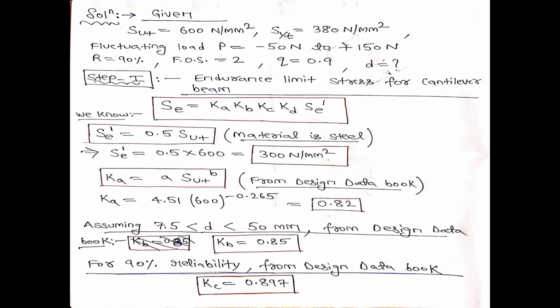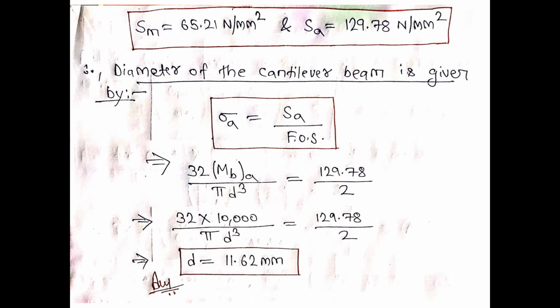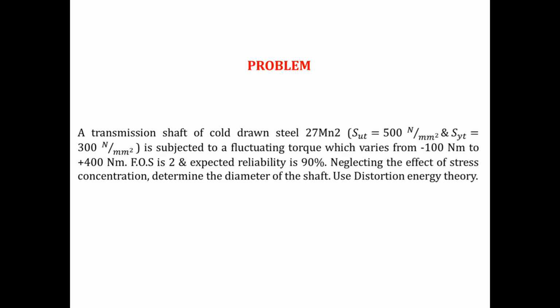But in my problem, what is given to you? Fluctuating torque is given to you. Let us denote torque by M suffix t. That is, Mt minimum is given, minus 100 Newton meter, and Mt maximum is given, that is 400 Newton meter.